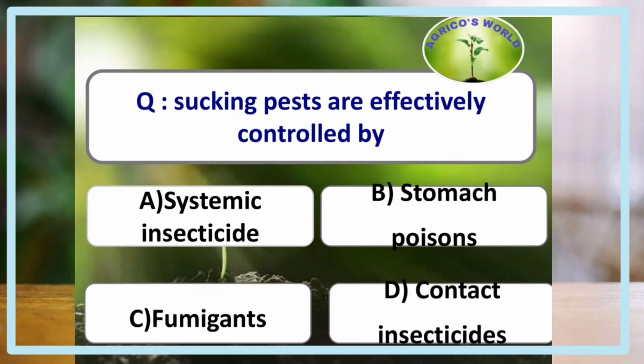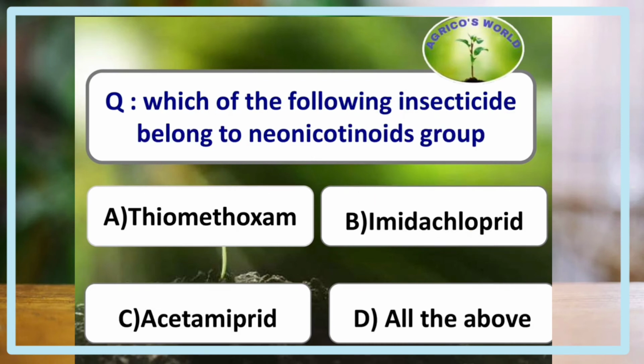Sucking pests are effectively controlled by systemic insecticides. Which of the following insecticides belongs to the neonicotinoids group? Here, thiamethoxam, imidacloprid, acetamiprid, all the three belong to the neonicotinoid group.